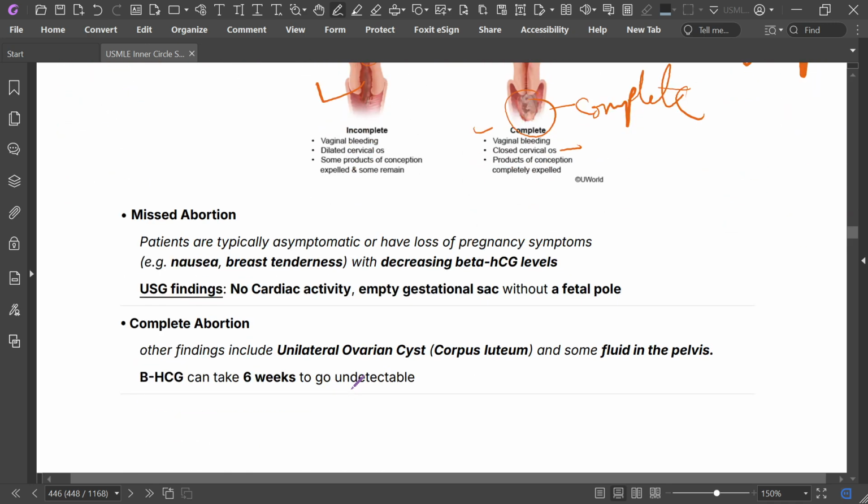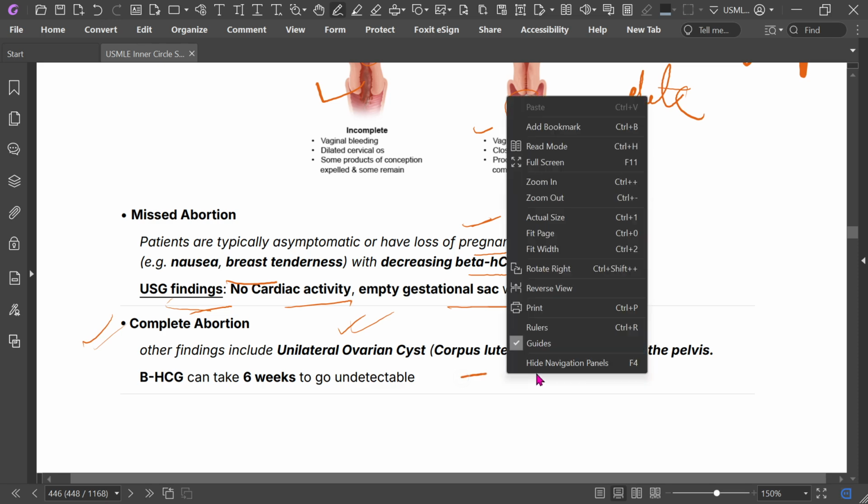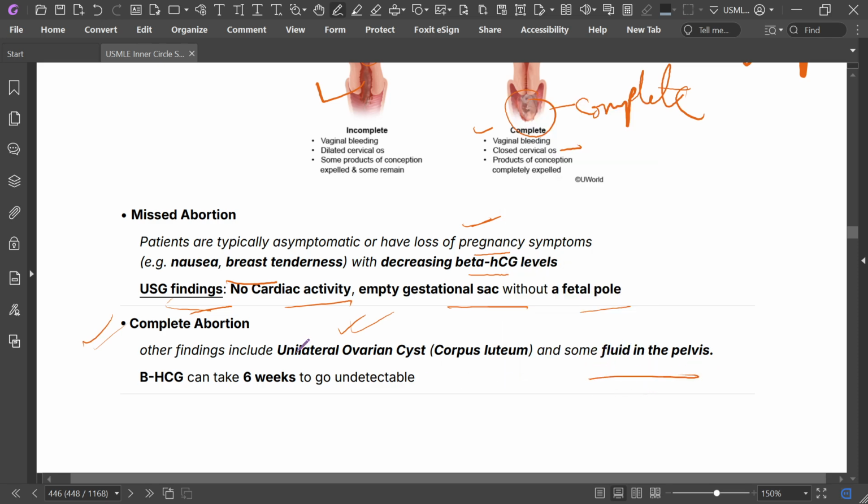In missed abortion, patients are typically asymptomatic, with loss of pregnancy symptoms such as nausea and breast tenderness, with a decreasing beta hCG level. Ultrasound findings show no cardiac activity, and an empty gestational sac with or without a fetal pole. In complete abortion, there may be a unilateral ovarian cyst, corpus luteum, and some fluid in the pelvis.